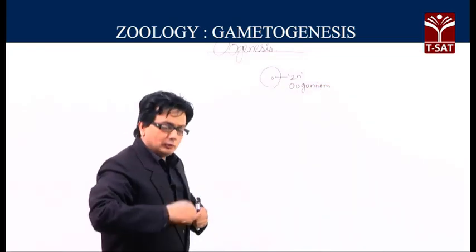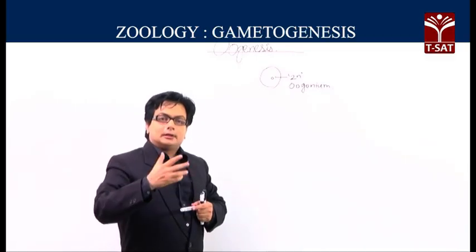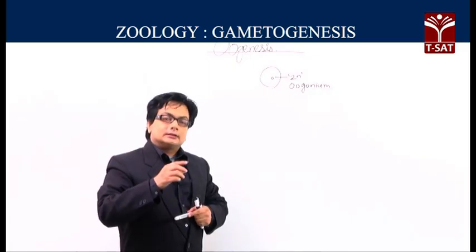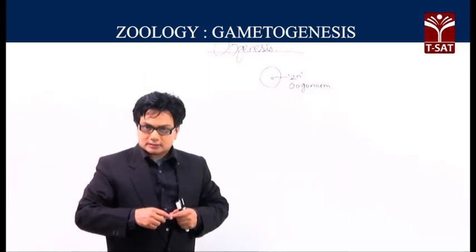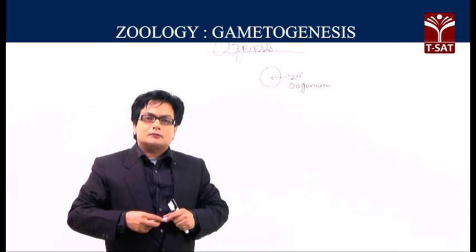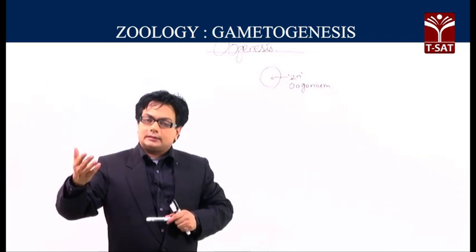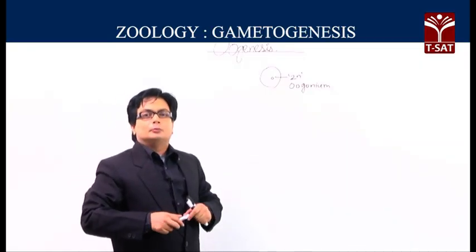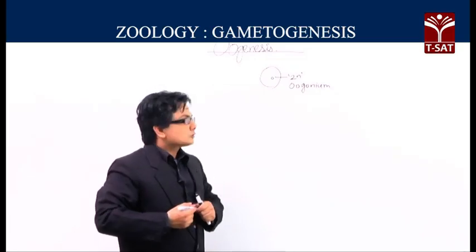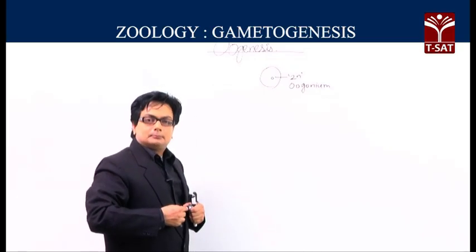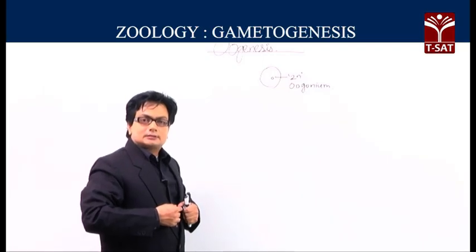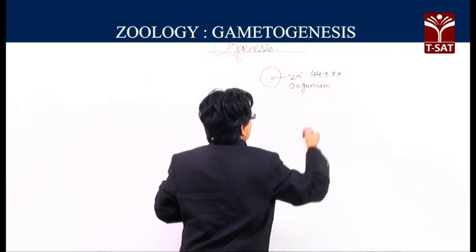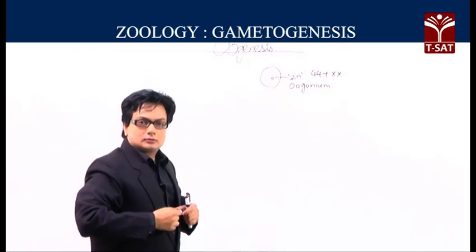Now, we all know that when we draw a comparison between the two events, the spermatogenesis and the oogenesis, almost a similarity in terminology will be observed. Like when spermatogenesis is being learnt, we use a word called spermatogonium. Here we will use the word oogonium. So, the oogonium is like an egg mother cell. It is a diploid cell containing 44 plus 2 X chromosomes, and that makes it 46 chromosomes.